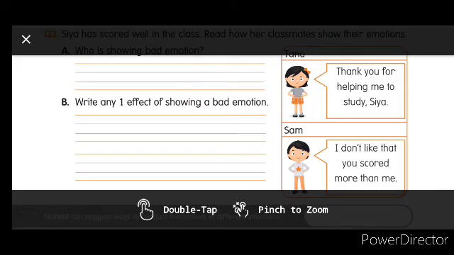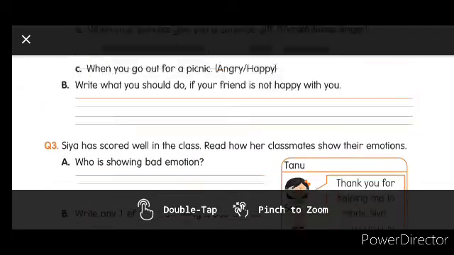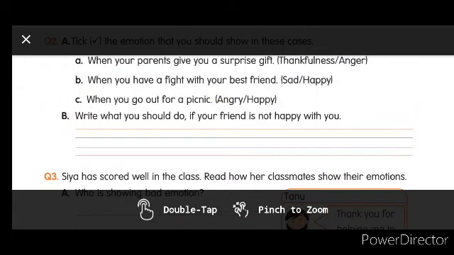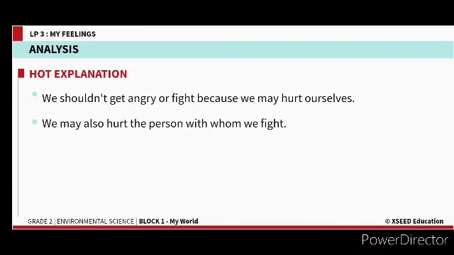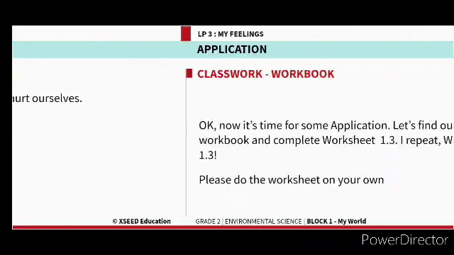So what happens when we show the bad emotion? One B question, and here B question. Second one, write what you should do if your friend is not happy with you. So for this we will discuss something. I'll say, children, see that we should not get angry or fight. Why, children? Because we may hurt ourselves also. We won't be happy when we are fighting with someone, and also it may hurt others. We may also hurt the person with whom we fight. That is why we should not spread the bad emotions.